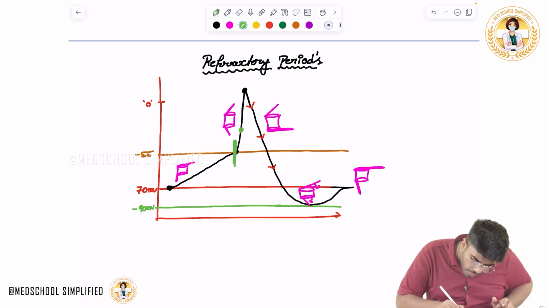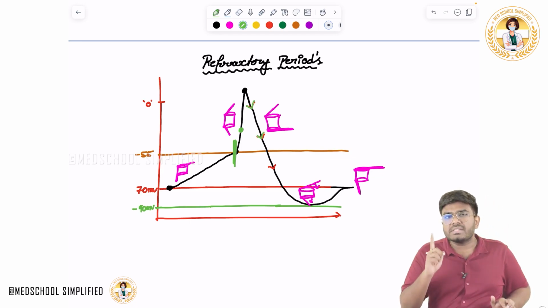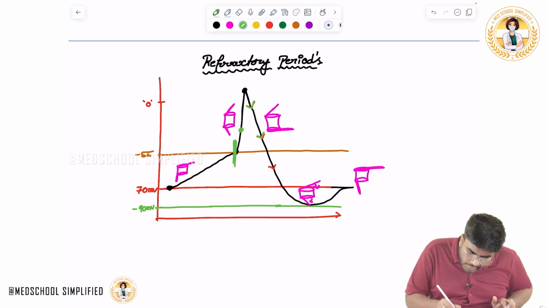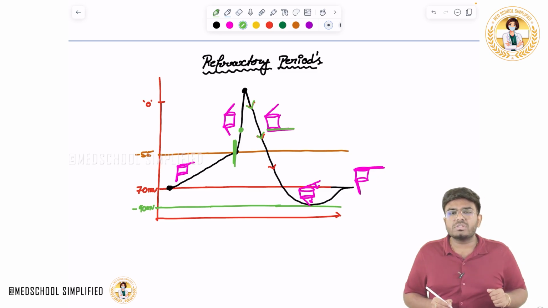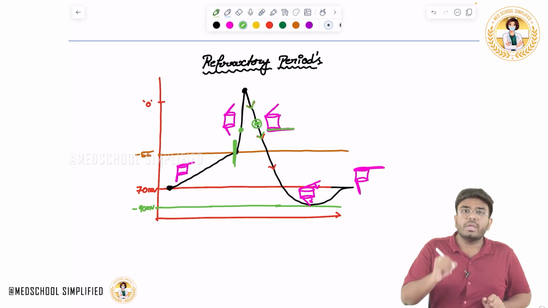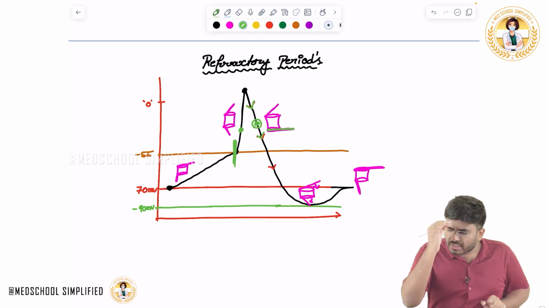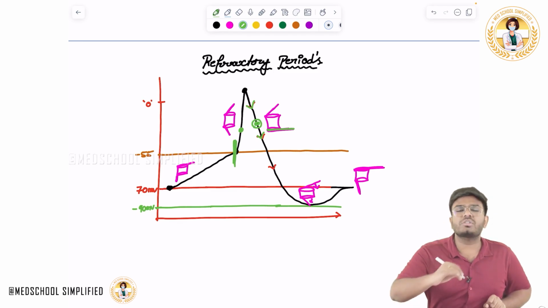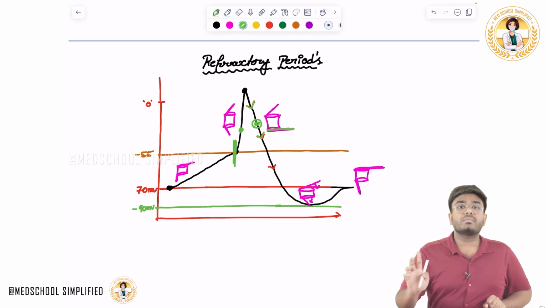And during repolarization, nature designed the channels in such a way that the inactivation gate is closed. If the inactivation gate is closed, do you think sodium will come in? No. So if you give a stimulus again during this time, however strong a stimulus you give, the inactivation gate will never open.